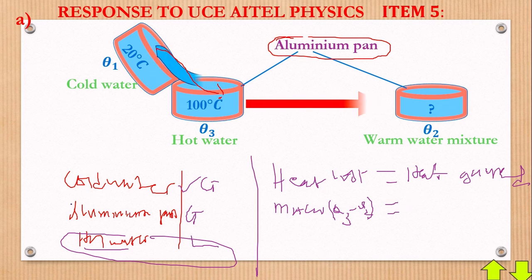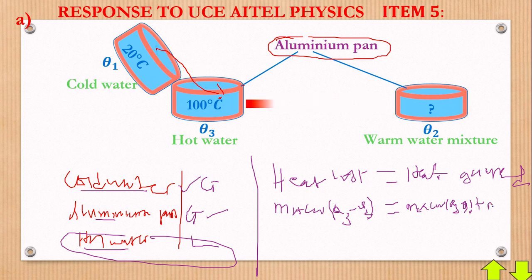Now, for heat gained, we have two: the cold water and the aluminium. So we shall say mass of cold water times specific heat capacity of water as usual, times the temperature change, which will be theta 2 minus theta 1. Plus, since we have two of them, so we add the other heat gain, which is for aluminium: mass of aluminium, times specific heat capacity of aluminium, times the temperature change. The temperature change for heat gained is always the same, theta 2 minus theta 1. And that's how we shall get that done.